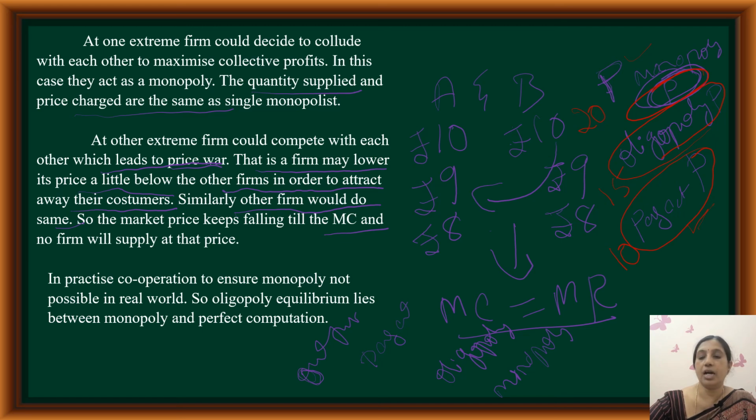In a similar way, if we consider quantity or output produced, under perfect competition quantity produced is more, but under monopoly quantity produced is less as there will be a single seller. Let me take it as 50. But under oligopoly, output produced will lie between this 50 and 100. It may be 70 or 75 like that. Because of this reason, we say oligopoly equilibrium lies between monopoly and perfect competition.